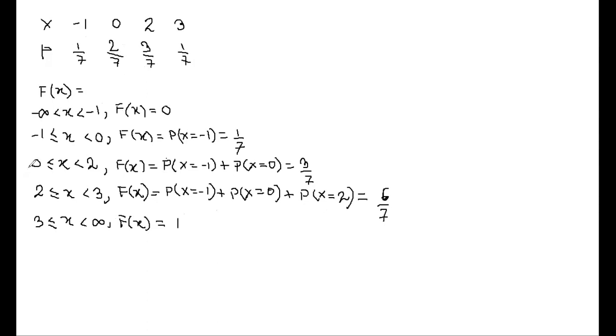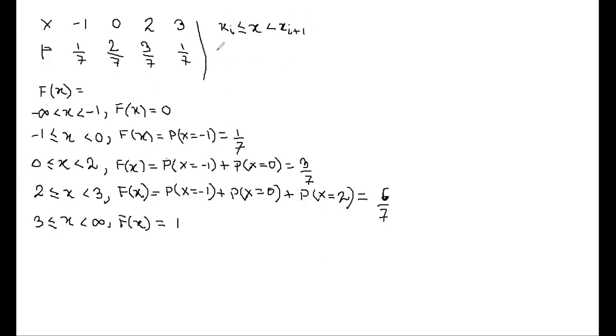You may ask me, if we are taking the interval 0 to 2, then why are we going from minus 1? See, whatever interval you are taking, as I have told you, there is a note in the distribution function definition that if your x is ranging from some xi to xi plus 1, it includes xi but excludes xi plus 1.